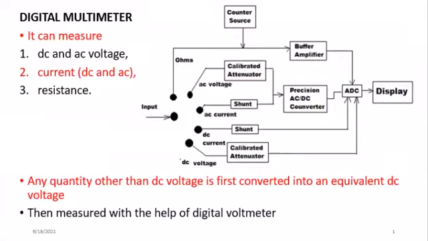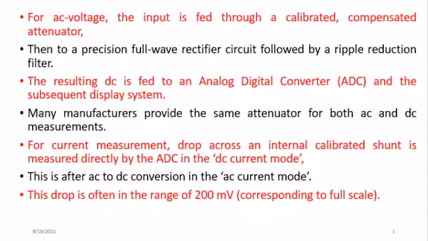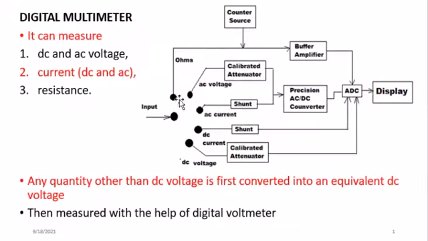Now, from this diagram, as you can see, if we want to measure AC voltage, the input is fed to the calibrated compensated attenuator. For measuring the AC voltage, it has to pass through this calibrated attenuator, after which we change it into a DC voltage with the AC to DC converter, and the output of this is delivered to the ADC, so that we can change it from analog to digital and finally display the result in that form.